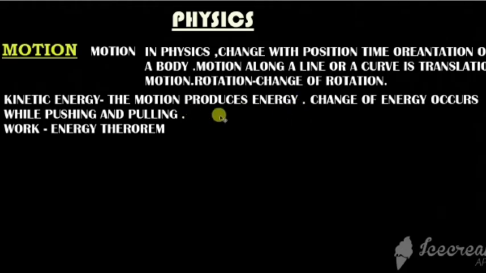Informally, a system possesses energy if it has the ability to do work. The energy of motion is called kinetic energy. What I have written is that motion produces energy, and that energy is known as kinetic energy. One more line that I wrote is: change of energy occurs while pushing and pulling. What does this line mean?